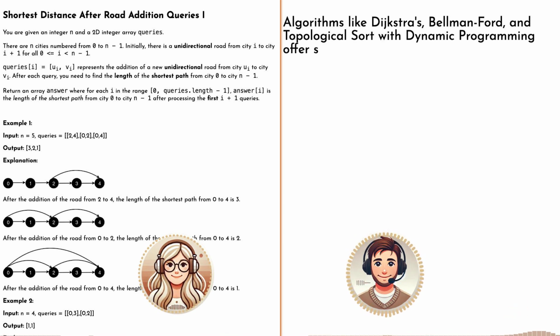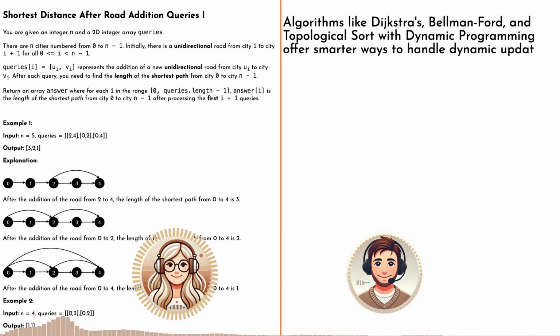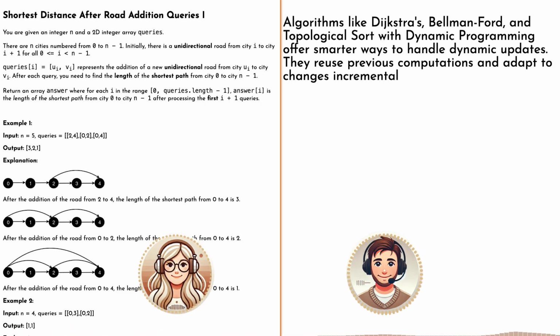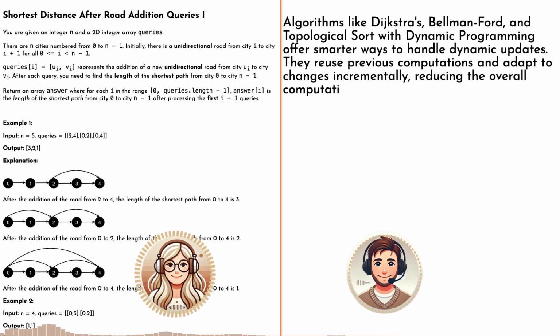But before we jump into those, are there any little things we should watch out for with this problem? Absolutely. Remember those one-way roads? That's crucial. You can only travel in the direction specified, which can really mess with your shortest path calculations. Ah, right. So you can't just backtrack if you hit a dead end. Got to plan carefully. Exactly. It's one of those things that makes this problem more interesting than just finding the shortest path on a static map. So any hints on how to approach this more efficiently, without giving away the whole game?